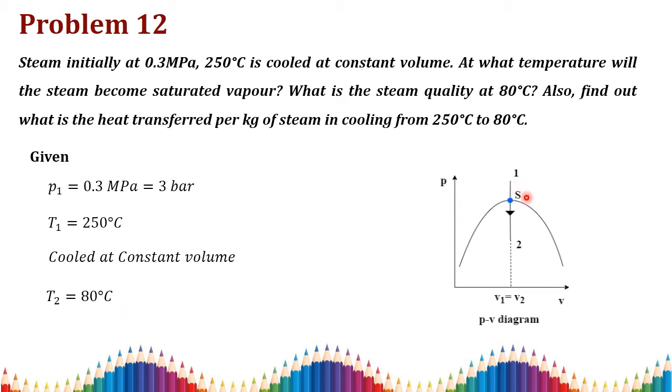So consider when we are cooling. This is the saturation curve, and the saturation point may occur at any point. This is the cooling line. The initial pressure is about 3 bar. Since it is a constant volume process, in a PV diagram we have to draw a straight line. Since it is a cooling process, we need to identify this saturation temperature. So the first question is: at what temperature will it become saturated vapor? That we need to identify.